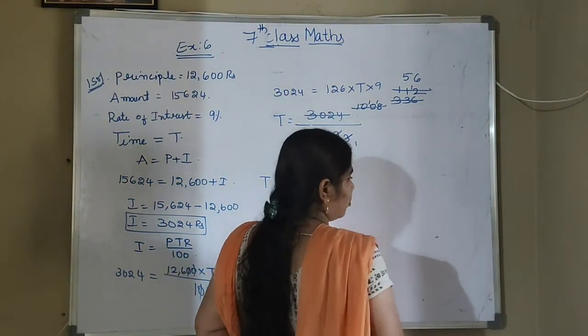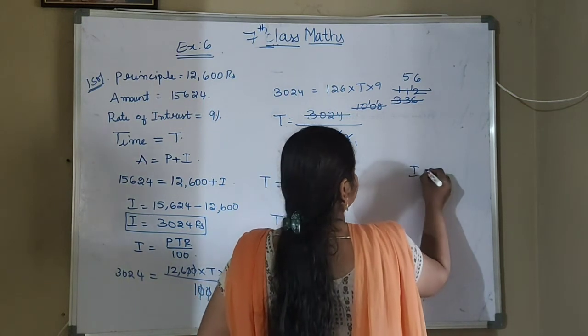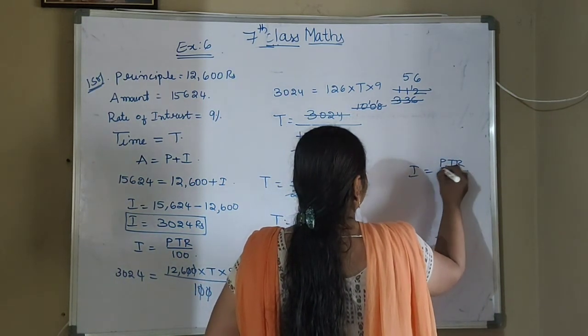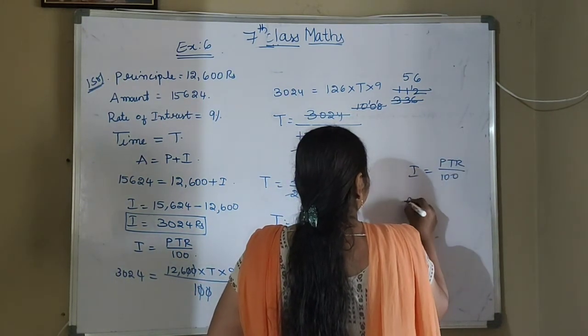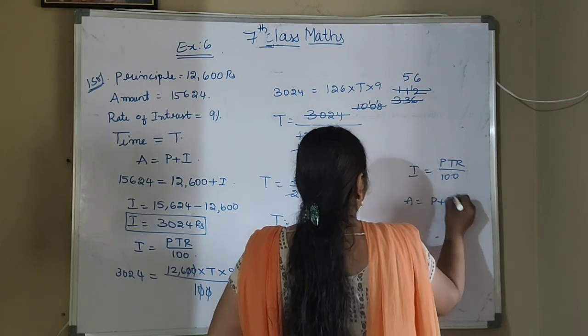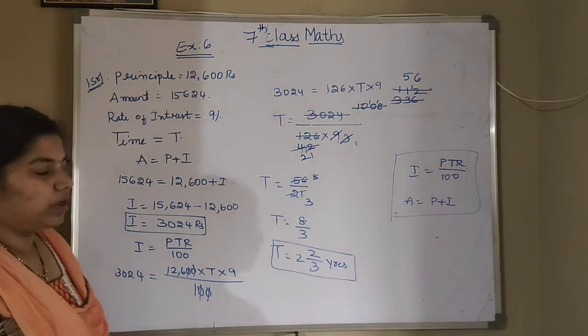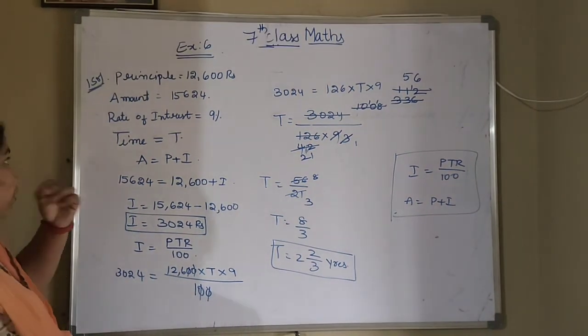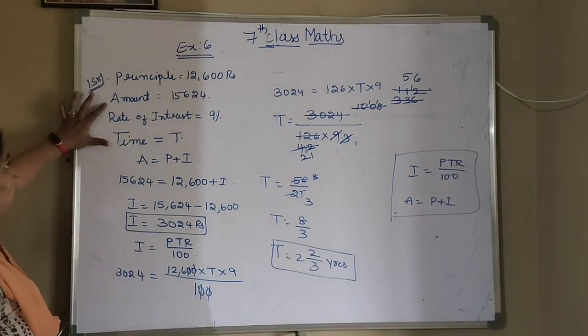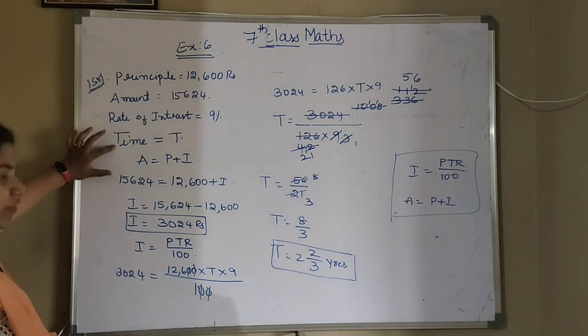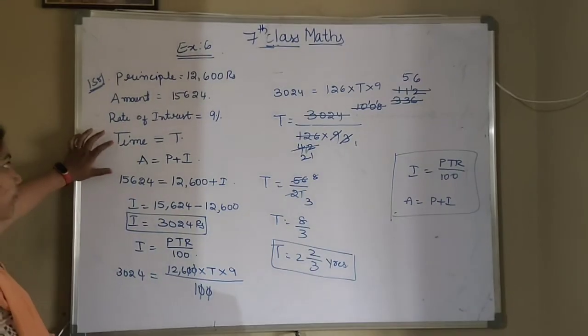Which two formulas have we used? We have used I is equal to PTR by 100 and the other one is A is equal to P plus I. By using these two formulas we are going to find the answer to the problem. They have given the principal value, amount value, rate of interest, and time we have to find. So how to find the time value?